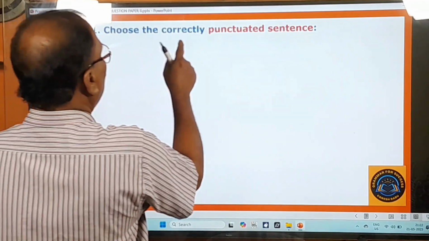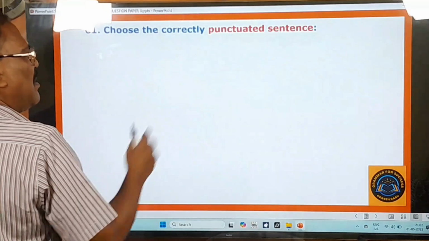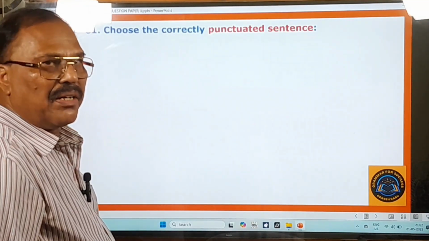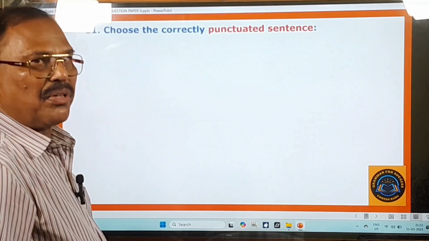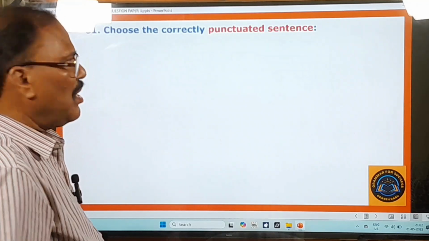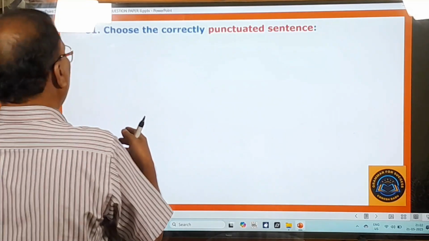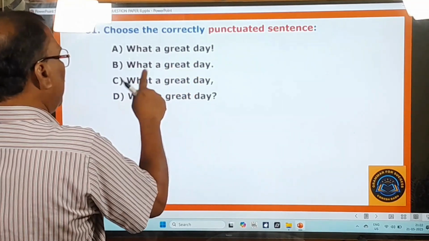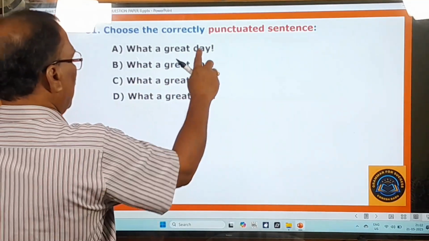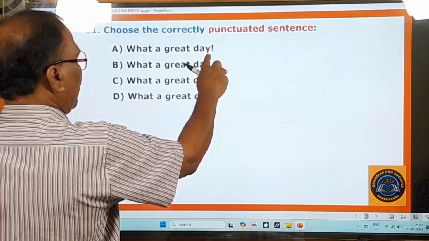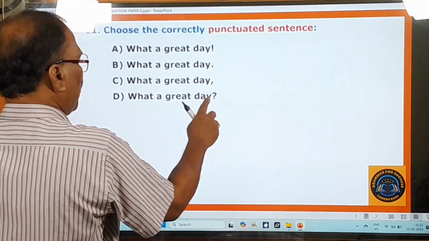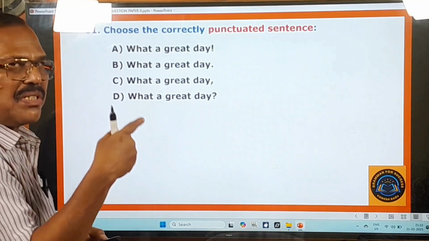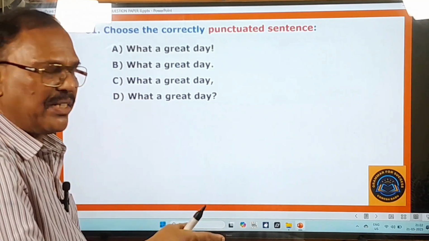61st question. Choose the correctly punctuated sentence. On punctuation, some sentences are given. So be careful and please have a good idea about the use of the punctuation marks. Let us look at the options given. What a great day! Here at the end, an exclamation mark, full stop, comma, and question mark are given. In this way, you choose that sentence which is correctly punctuated, right?